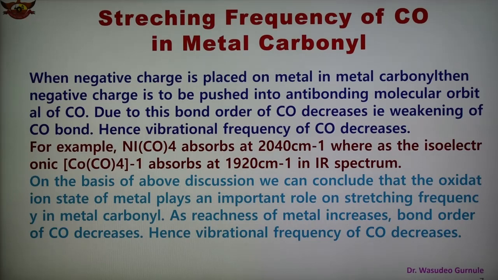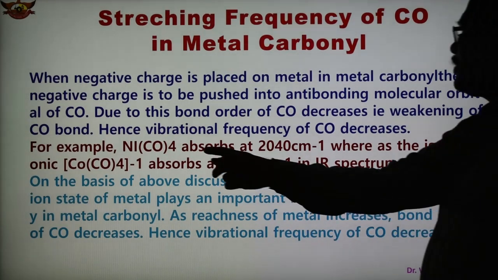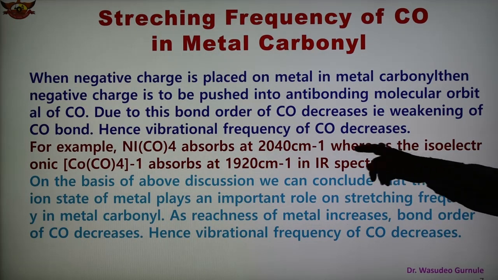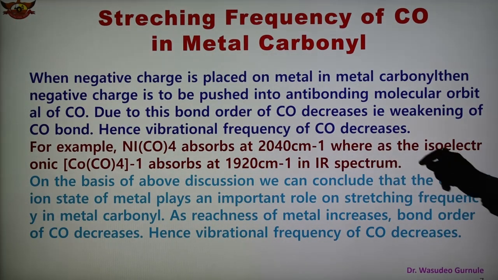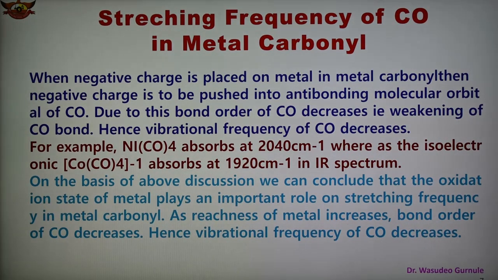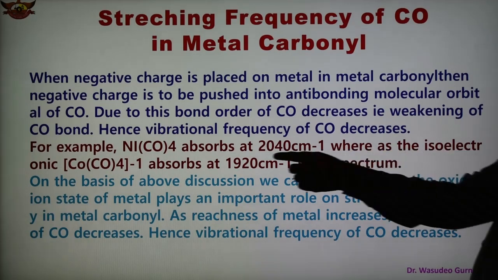An example is given here: tetracarbonyl nickel absorbs at 2040 centimeter inverse, whereas the isoelectronic tetracarbonyl cobalt anion absorbs at 1920 centimeter inverse in the IR spectrum.